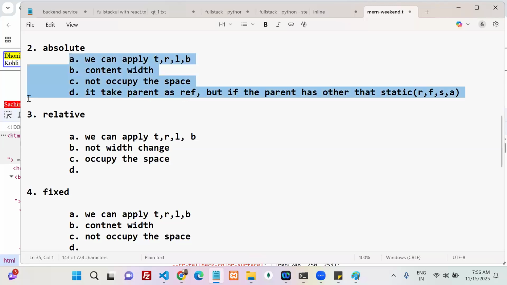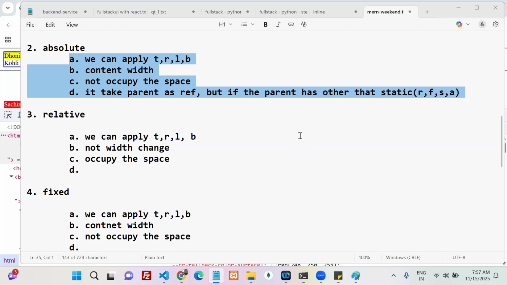That's enough. Can we repeat? Tell me, anyone? Mahendra, you can tell? We can apply top, right, left, and bottom. Next, the element takes only its own content width. Next, the element does not occupy any space in the DOM.